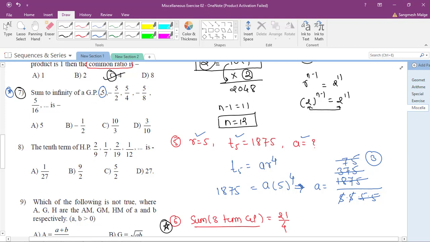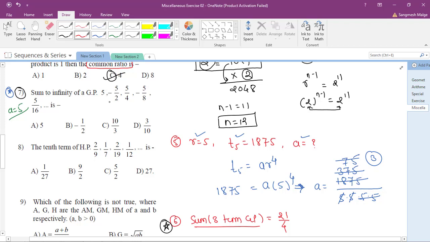Okay, so this becomes my a. Can you please tell me what is the value of r then? r is always t2 by t1. What is t2? Here t2 is -5 by 2.